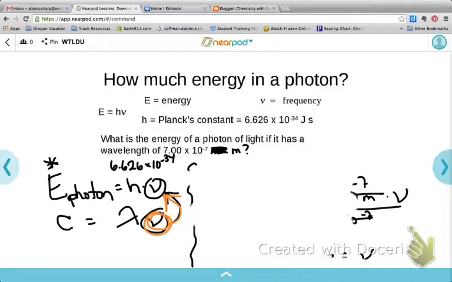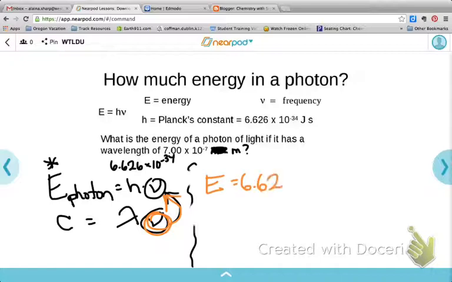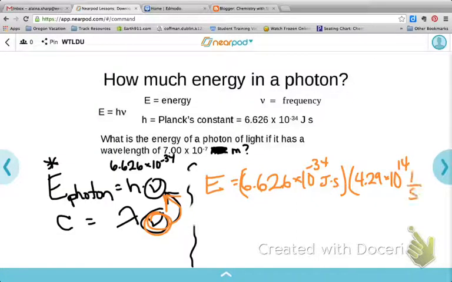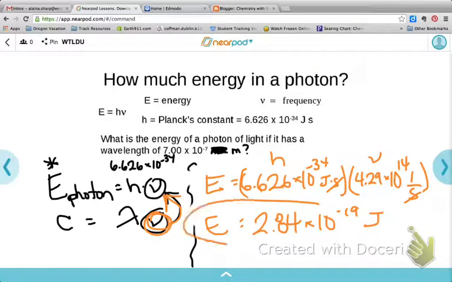So now I can take my E photon equation, and I can still use my 6.626 times 10 to the negative 34. That hasn't changed. But now I also know my frequency, which is 4.29 times 10 to the 14th. And remember, hertz is the same as 1 over seconds, so that our seconds cancel. And if I multiply those two values together, there's my h, there's my frequency, I should get the energy of that photon. And when I do that, I get 2.84 times 10 to the negative 19th joules.